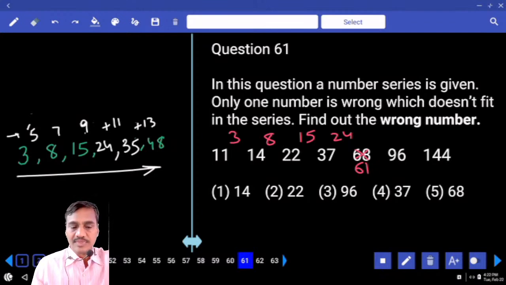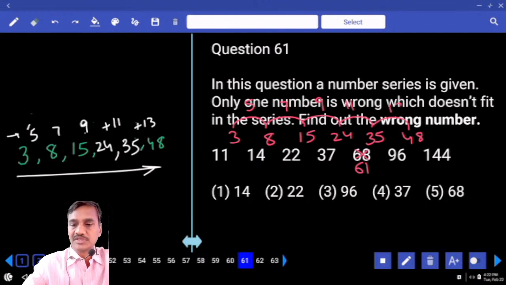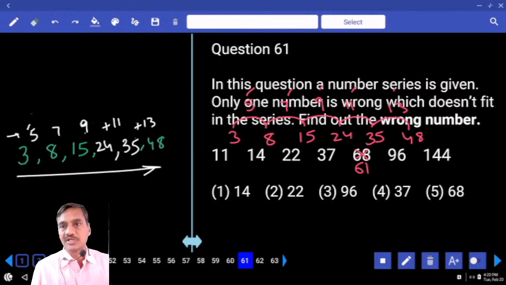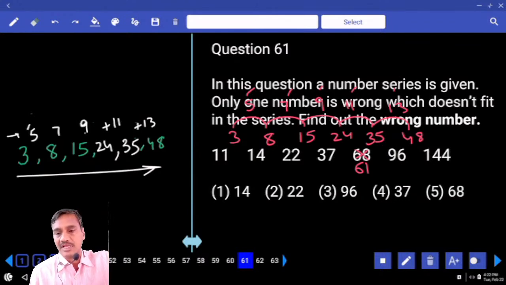And after 61, next 24, the next number must be 35, and the next one is 48. Does it fit or not? Then if you check here, the difference between these two is 5. 8 and 15, 7. 15 plus 9 is 24. 24 plus 11 is 35. 35 plus 13. 5, 7, 9, 11, 13. Now the difference of differences are odd numbers. 5, 7, 9, 11, 13.